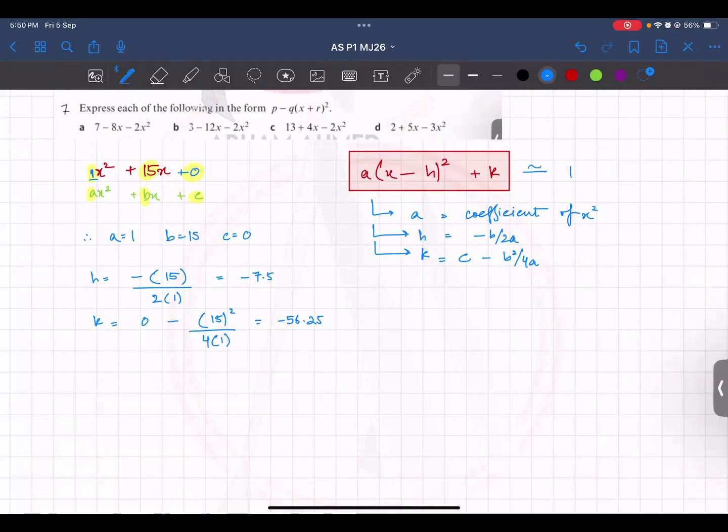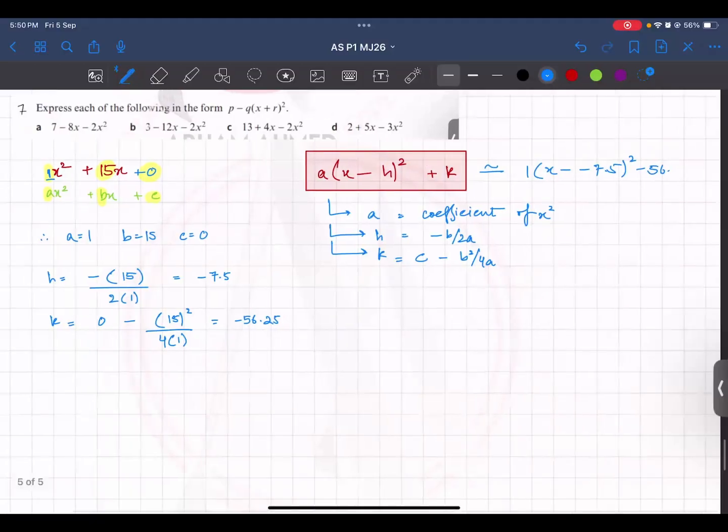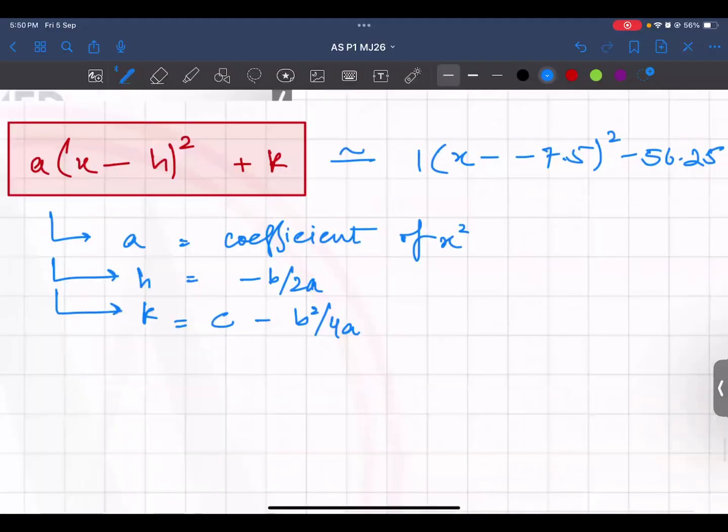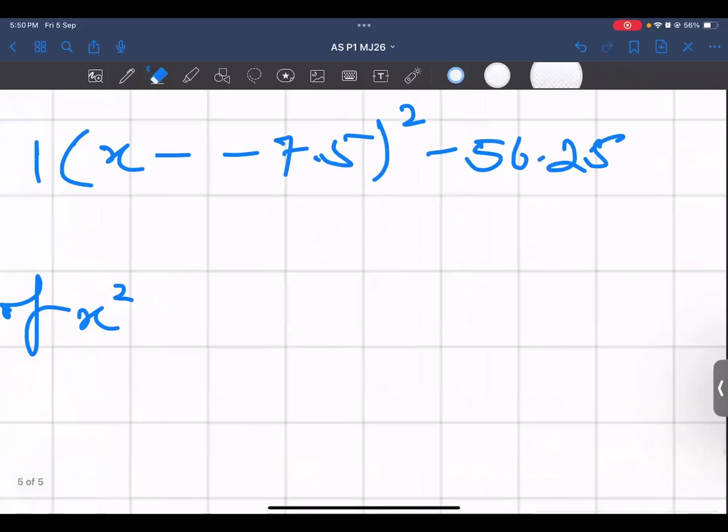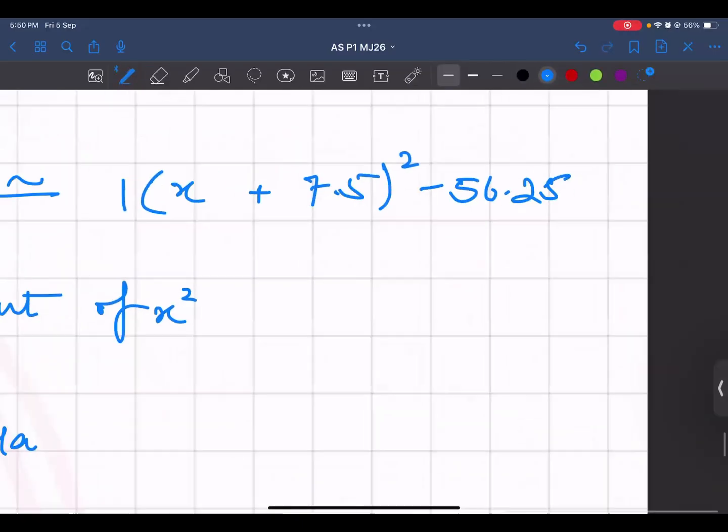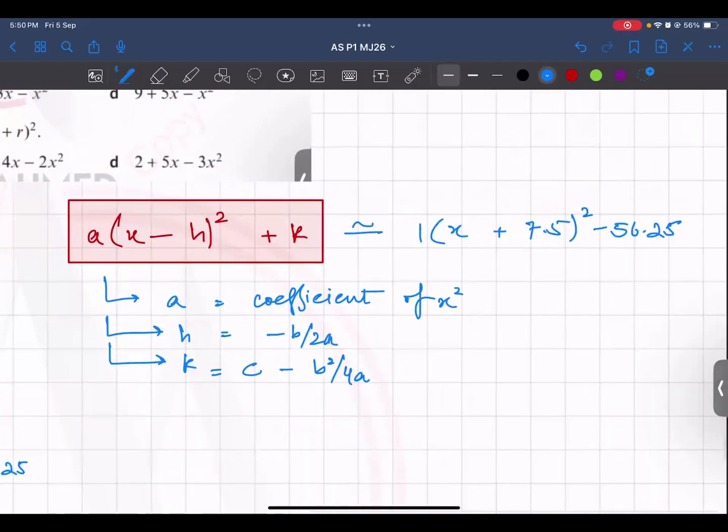So a is 1, x minus, which is part of the formula. So I have put in the minus, seeing from the formula, x minus h, minus is part of the formula, and then your h is minus 7.5 whole square, and then plus k. K is minus 56.25. So if you simplify this thing, minus and minus would become plus. This is your answer. That's it.